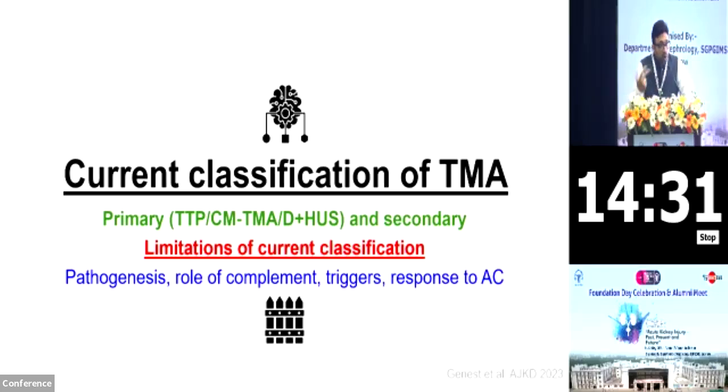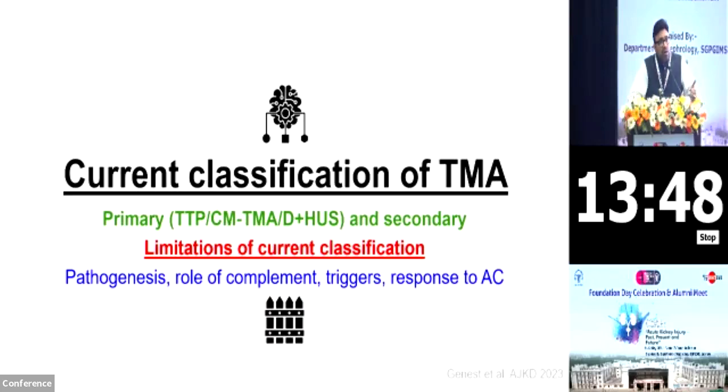Second one, the complement is the elephant in the room, and the classification does not reflect the same. Like you have C3 glomerulopathy, but in the TMA classification, the role of complement is not reflected. Third, triggers. Maybe 1/4 of the patients sitting in this hall may have a genetic predisposition to develop thrombotic microangiopathy, and the triggers are the more critical ones, like hemorrhage, infection, pregnancy, some kind of surgical stress. So the triggers are critical, and classification should reflect them because they are very important in the pathophysiology of the disease.